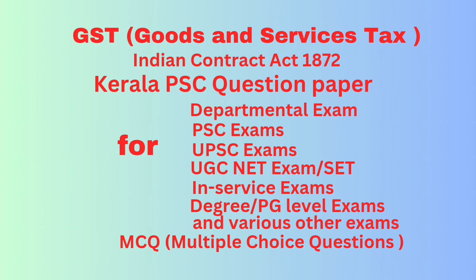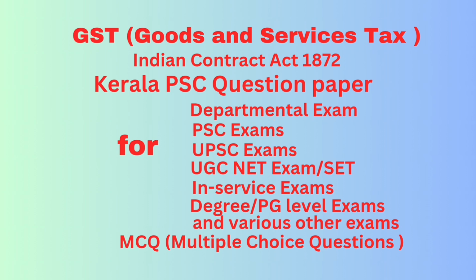Question 46. The scope of supply of goods or services or both includes dash. Answer: sale, exchange, lease, all of the above. Correct answer: all of the above. Question 47. Value of supply under section 15 is, answer: transaction value. Question 48. The operation and extent of the CGST Act 2017 covers dash. Answer: applicable all over India.